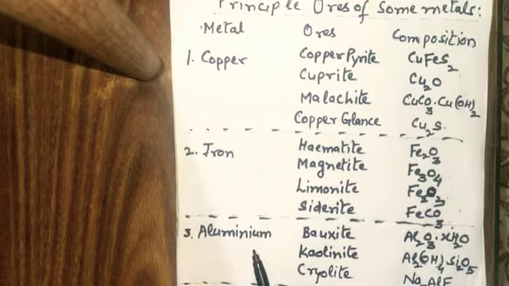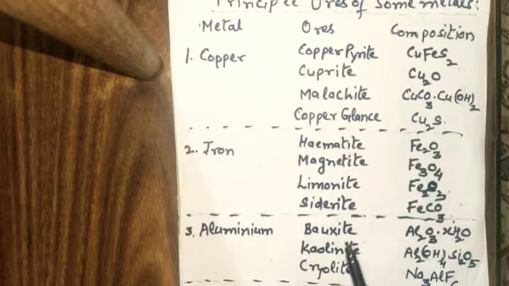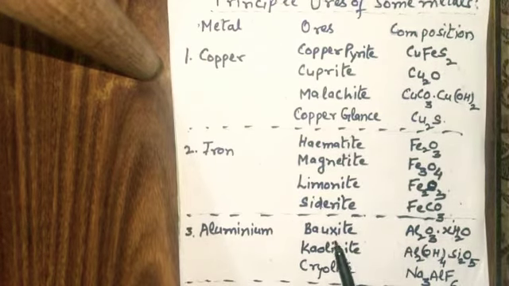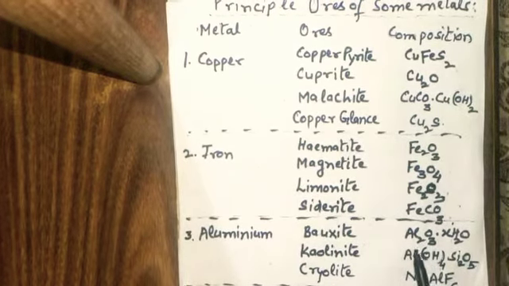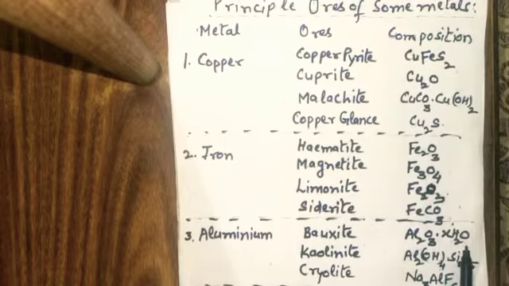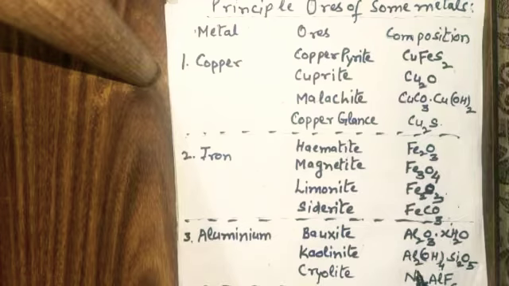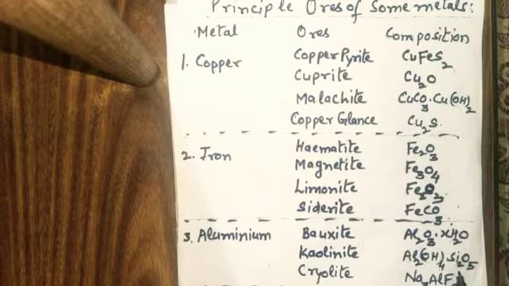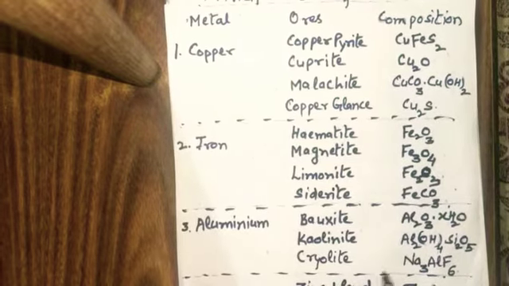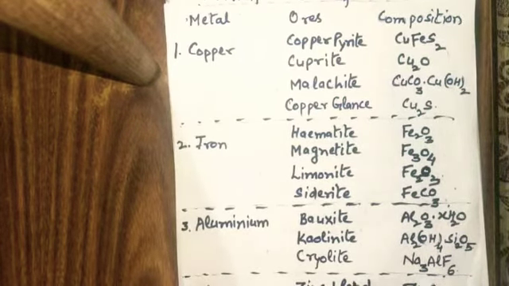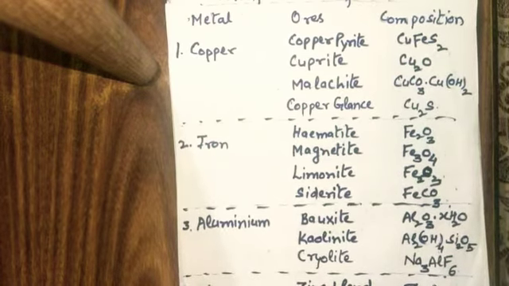The third metal is the aluminium, and the main ore, as I have already explained, is bauxite. And formula of the bauxite is Al2O3.xH2O. The second ore is kaolinite, and the composition is Al2(OH)4Si2O5. And third is cryolite, and the composition is Na3AlF6.